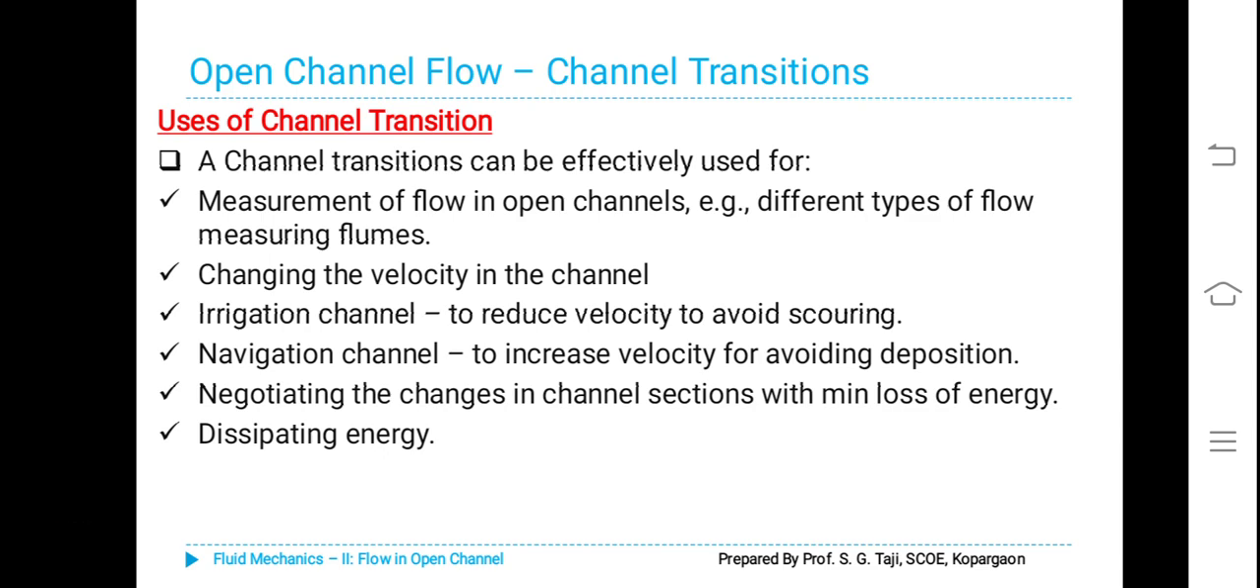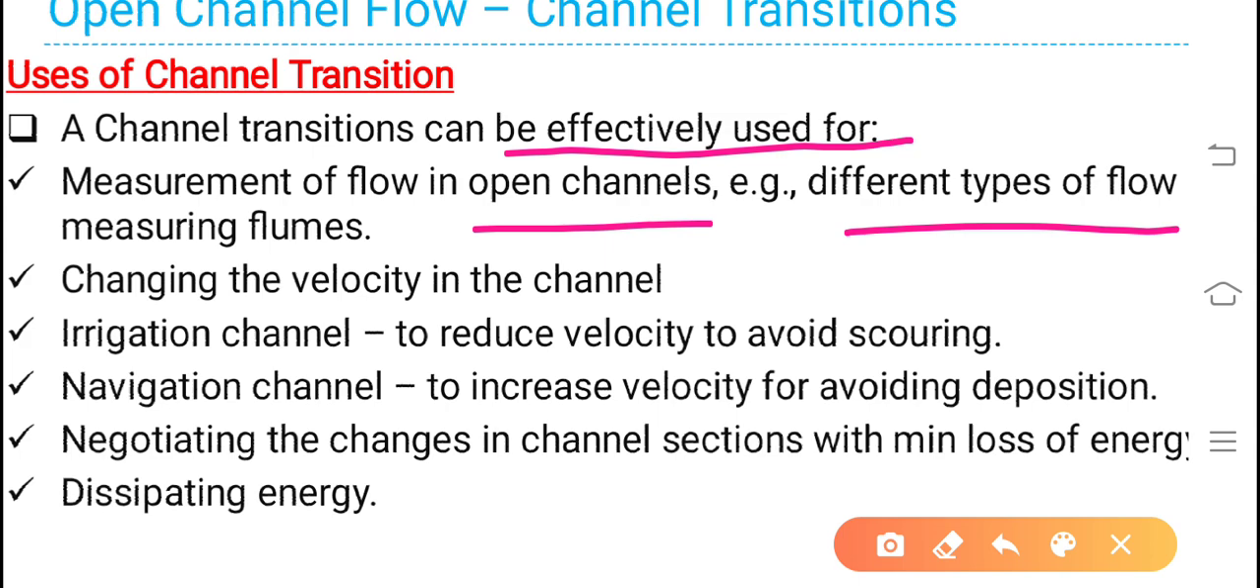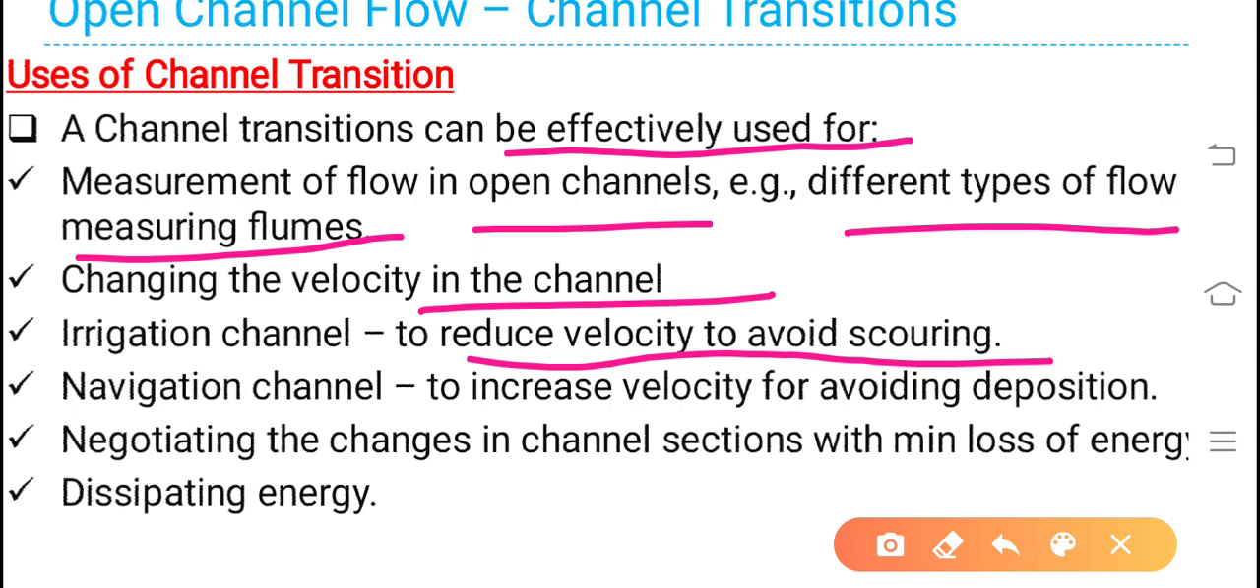Uses of channel transition. What are the uses? Let us see. A channel transition can be effectively used for measurement of flow in channels, for example, different types of flow measuring flumes. Changing the velocity in the channel: if you want to increase or decrease the velocity, you can go for transition. In case of an irrigation channel, to reduce the velocity to avoid scouring, means removal of material from the bed, scouring can be avoided if you reduce the velocity, so a transition is to be made.